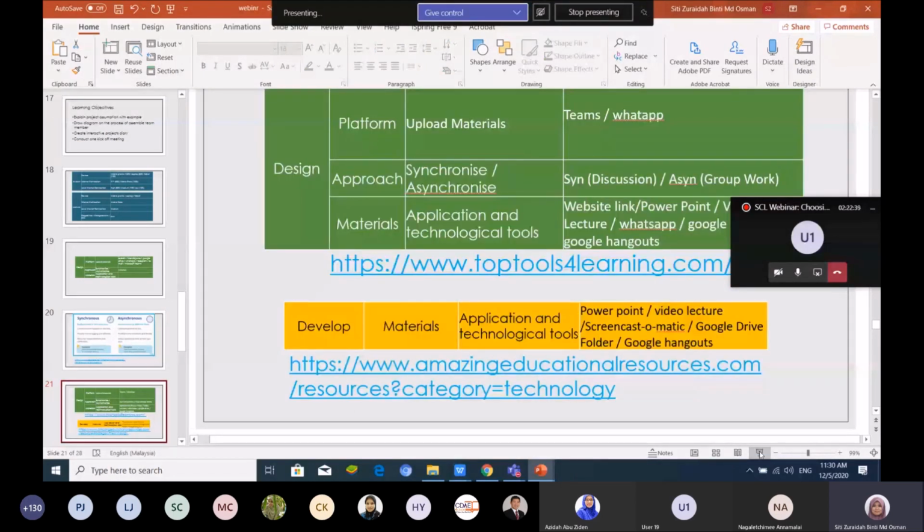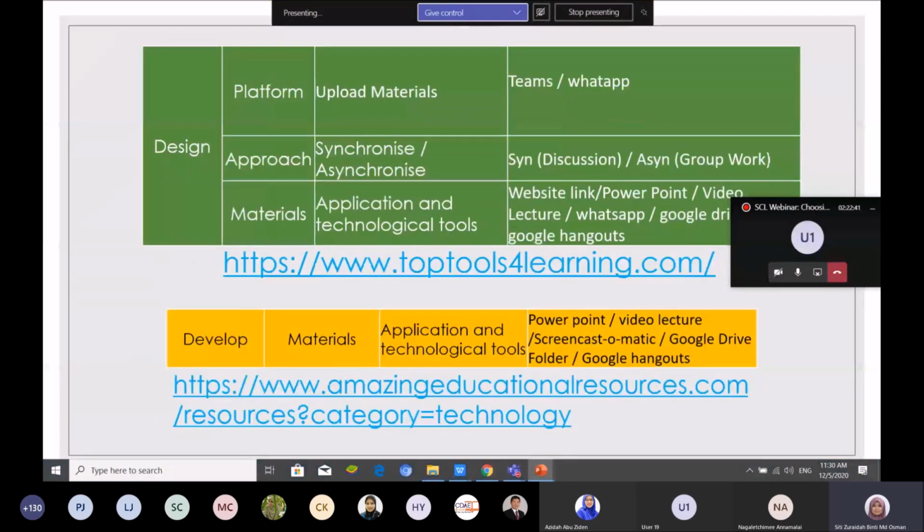Okay, so then we go to design. This is an example of design, a platform to upload material. I want to upload in Teams and WhatsApp. For example, in my design, I have two. In case I cannot do video conferencing using Teams, I want to do a synchronized lesson using WhatsApp.